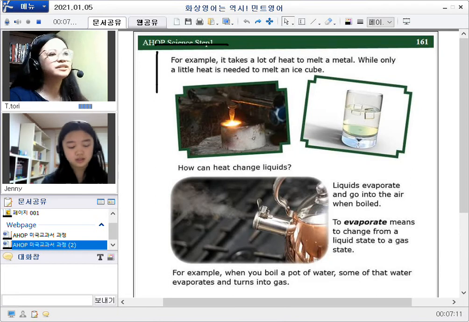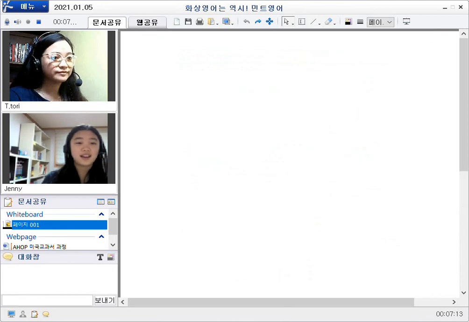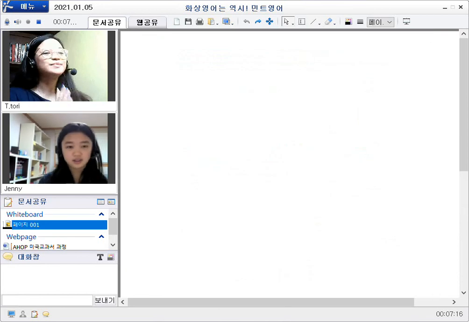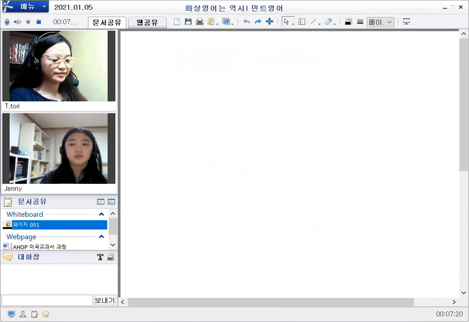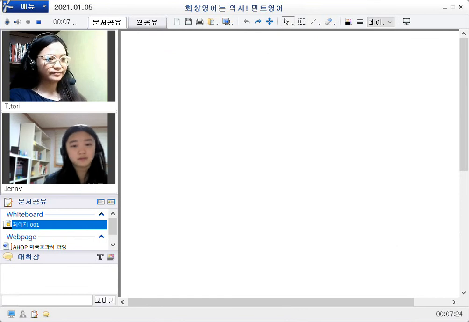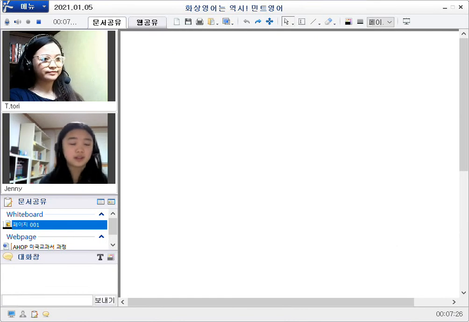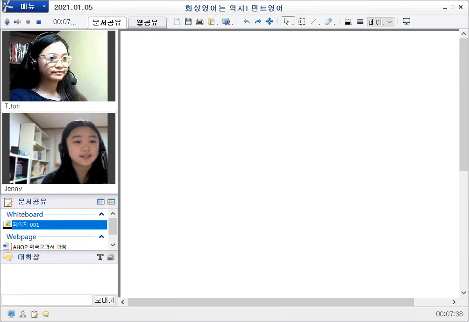So did you understand that? Yeah. So now please explain what you understood. When it evaporates, the liquid changes to gas, and there is an example: when water is boiling, it is changed to gas.